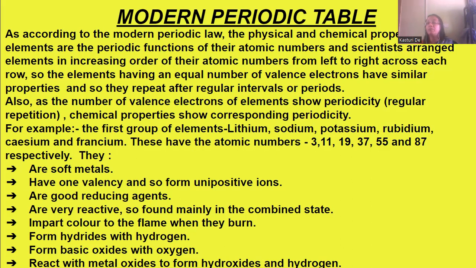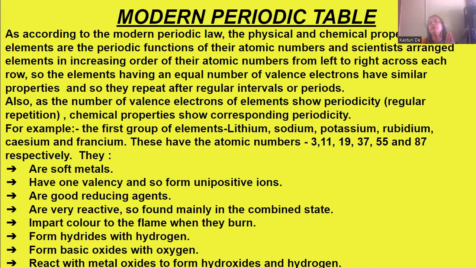Their atomic numbers are 3, 11, 19, 37, 55, and 87, and all have their valence electron as 1. That's why they form unipositive ions and their valency is 1. So we can see their chemical characteristics are almost similar.